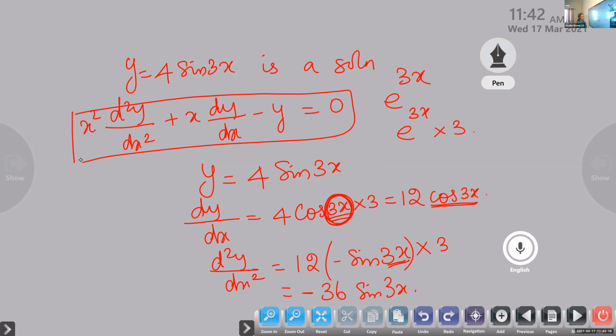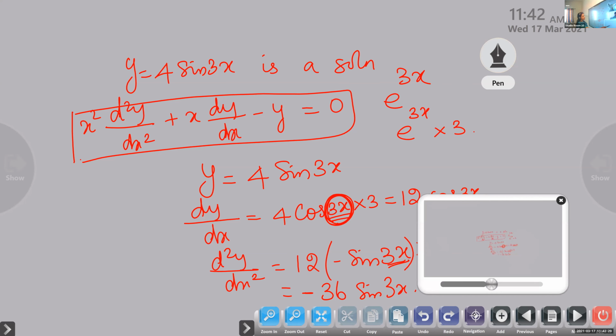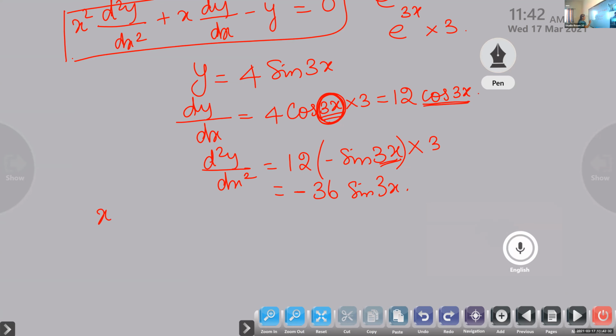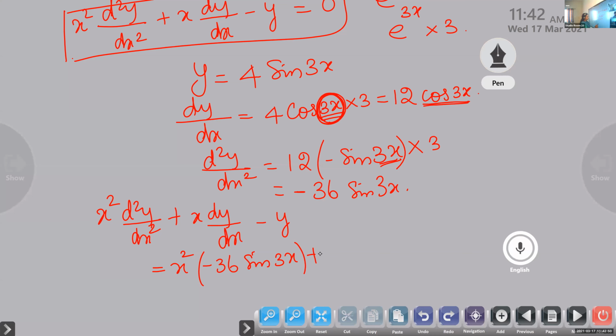Substitute this in the given differential equation and check whether it is satisfying or not. Substitute for d square y by dx square, for dy by dx, and for y. So x square d square y by dx square plus x dy by dx minus y equals x square. d square y by dx square is minus 36 sine 3x, plus x into dy by dx, 12 cos 3x, minus 4 sine 3x.